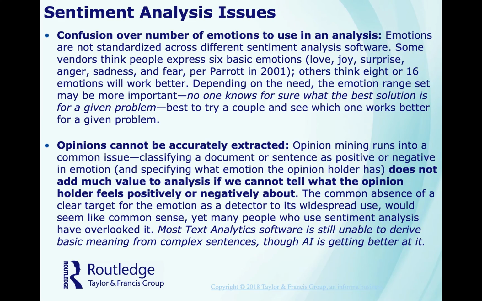Sentiment analysis issues. The confusion over the number of emotions in an analysis. Emotions are not standard across different sentiment analysis software. Some vendors think there are 6 basic emotions: love, joy, sadness, anger, fear. Others think there are 8 to 16 emotions, which might work better depending on the case. So which emotion set you use may be important. No one really knows for sure the best solution for a given problem, but it is best to try coupling them and see which one works better. Opinions cannot be accurately extracted.